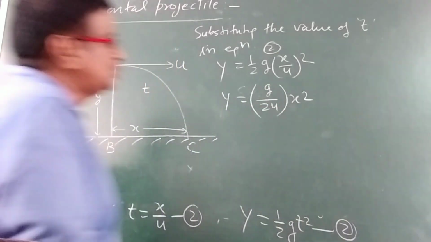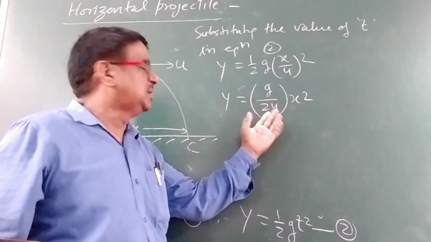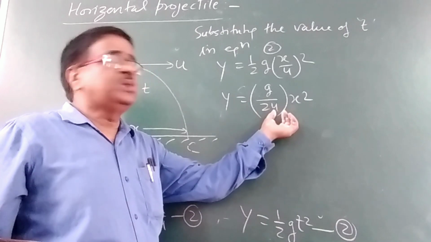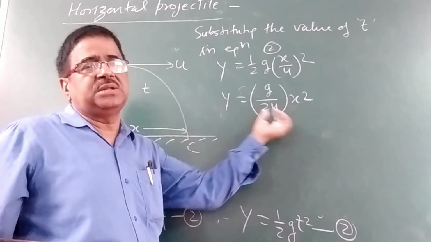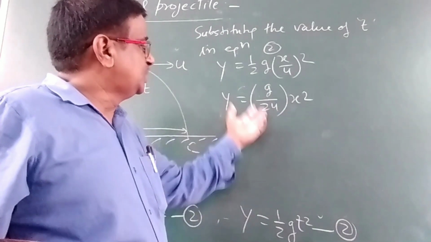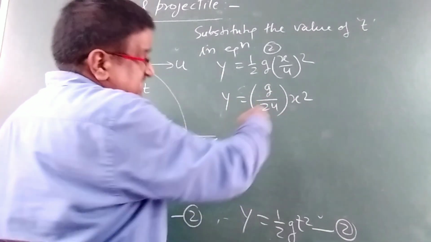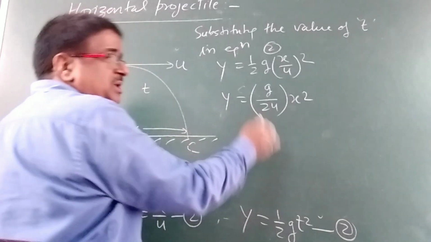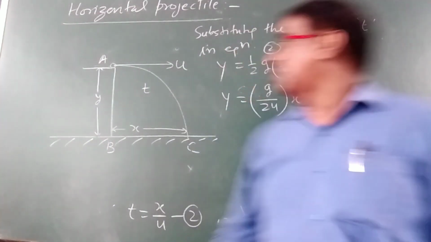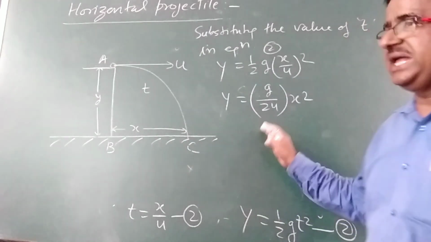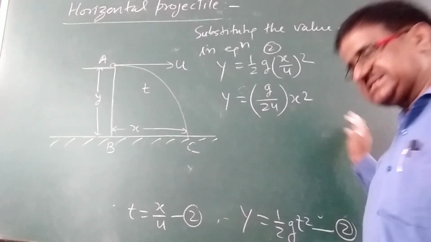Here g by 2u square, g is fixed at 9.8 at any place, and u is the initial velocity given to the body, which is fixed. So 2 is constant, and this term is constant. So this is very much similar to the equation of a parabola, that is y is equal to ax square plus bx plus c.